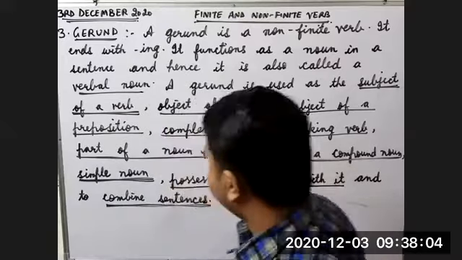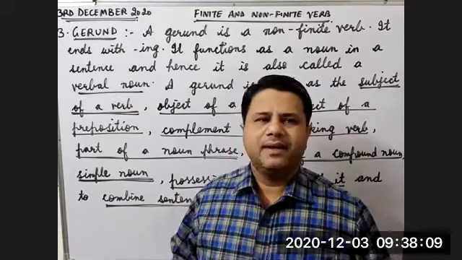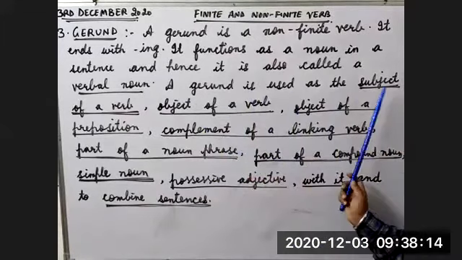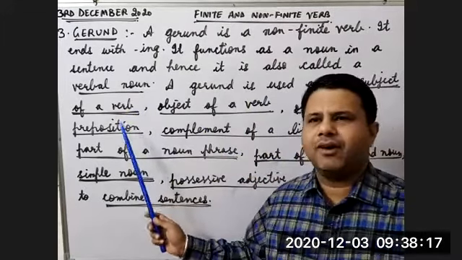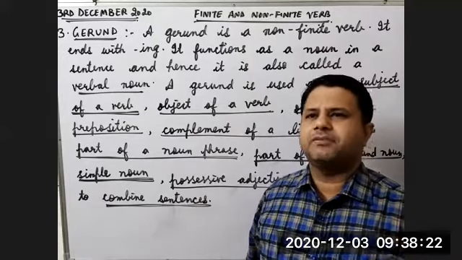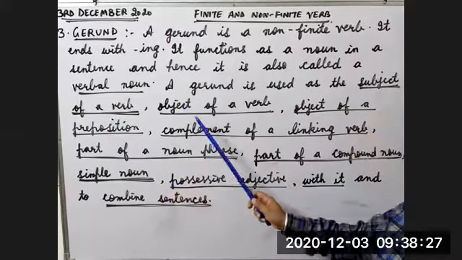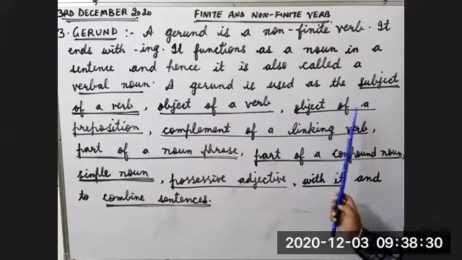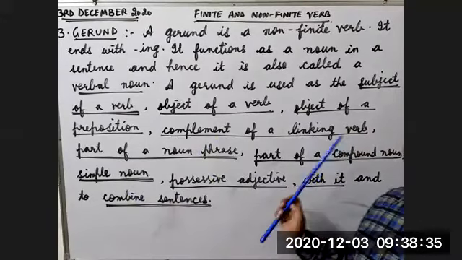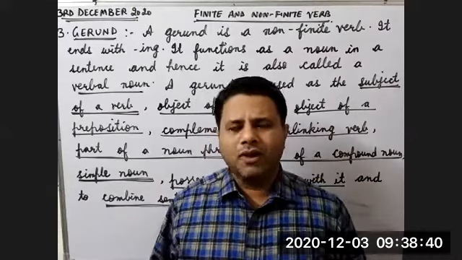Now children, we are going to start with the uses of a gerund. How a gerund is used in a sentence. A gerund is used as the subject of a verb. Obviously, I have already told you it is a noun. It acts as a noun. Obviously, it will be used as subject and object. These are the major roles of a noun. Subject of a verb, second use, object of a verb, then it can be an object of a preposition, then complement of a linking verb. What is a linking verb? Linking verb is verb only, right? Is, am, are, was, were, they are also called linking verbs.